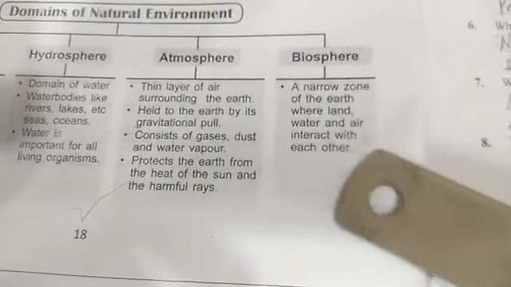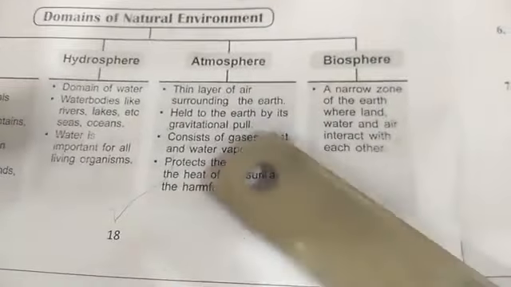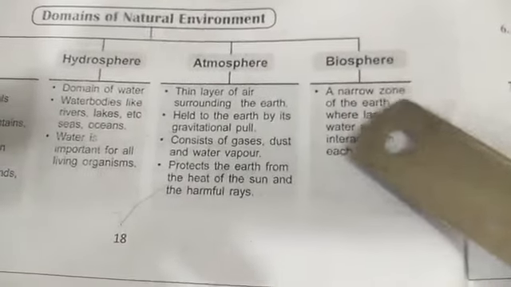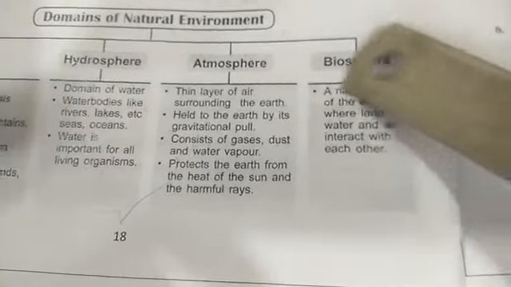Biosphere is a narrow zone of the earth where lithosphere, hydrosphere and atmosphere interact with each other, and where living organisms survive.